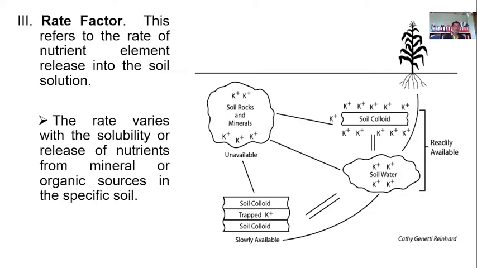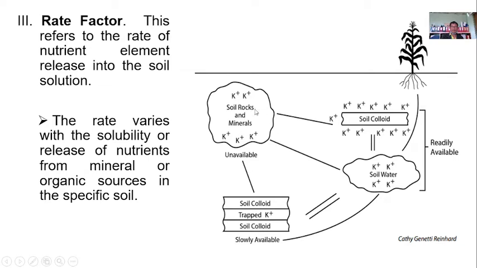Rate factor refers to the rate at which the nutrient element is released into the soil solution. Of course, the more the nutrients, the more they will be released, okay? The rate varies with the solubility, however, or the release of nutrients from the mineral or organic sources in the specific soil. If you can see from this figure,